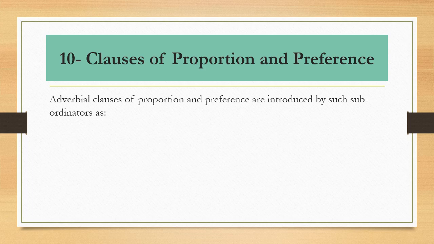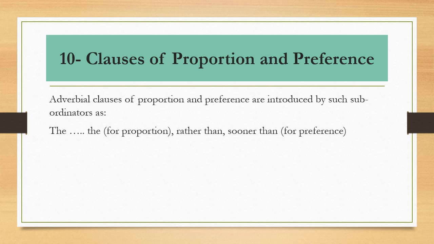Adverbial clauses of proportion and preference are introduced by such subordinators as the, اللي احنا بيناتها فراغ، فأكيد راح نخلي فد adjective something like that in comparative degree. This is for proportion, to show the ratio, the rate، نشوف العلاقة والنسبة. Rather than or sooner than, this is for preference.